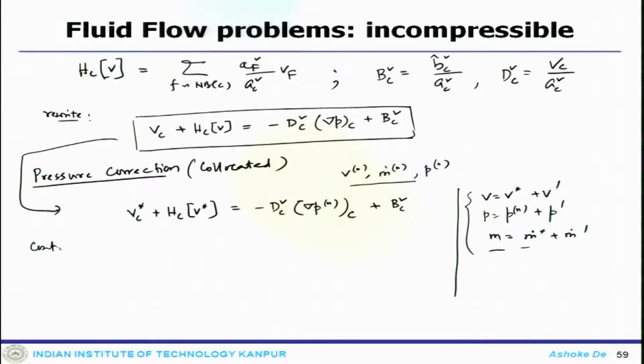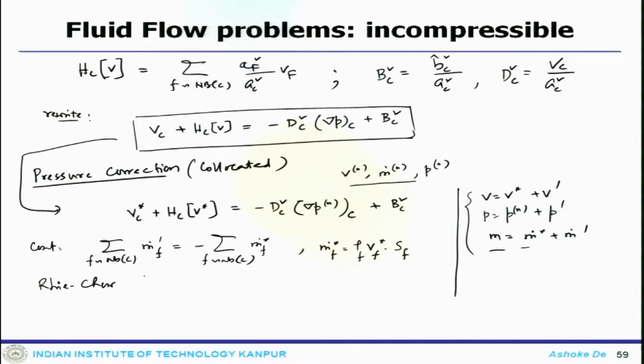The continuity equation essentially gives us back that the sum over all the faces of m dot prime_f equals minus the sum over faces of m dot f star, with m dot f star equals rho_f V star_f dot S_f. Now, the face velocity is computed using the Rhie-Chow formulation.